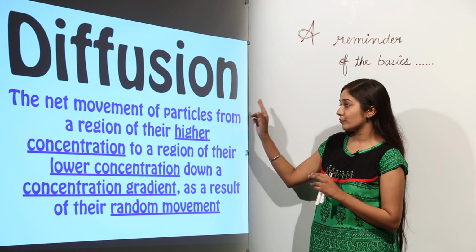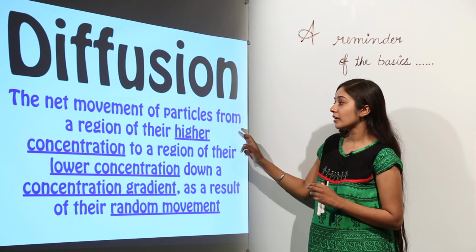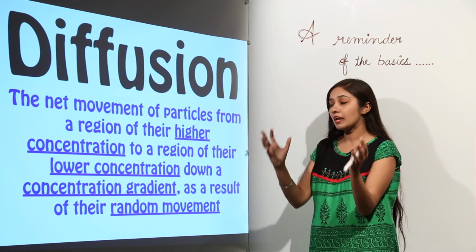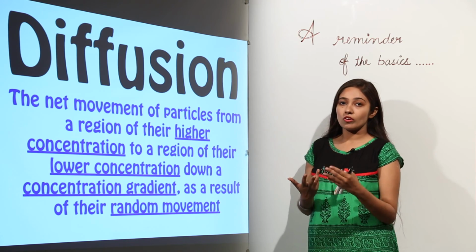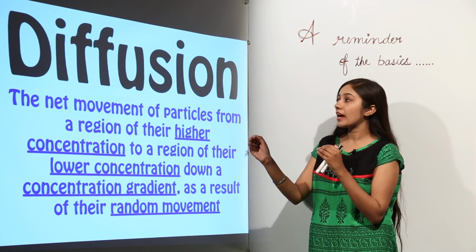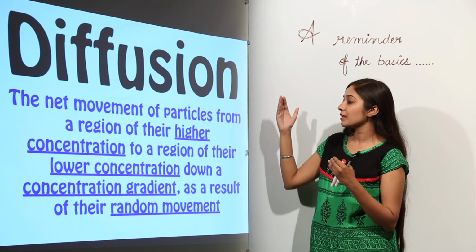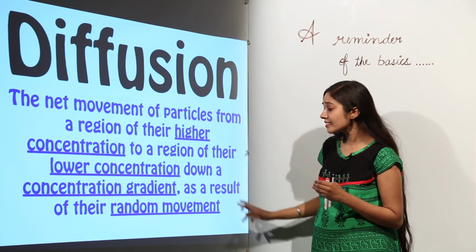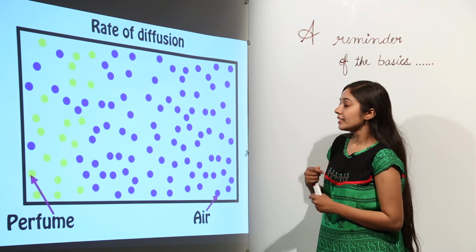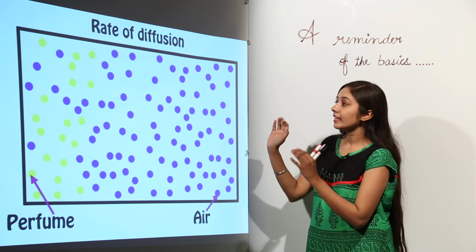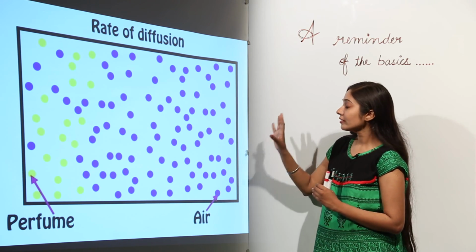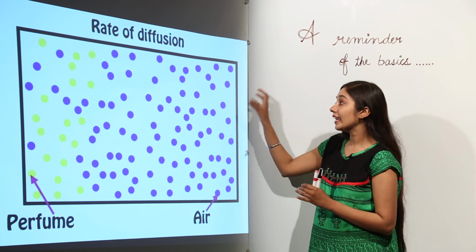So in diffusion, particles move from a region of their higher concentration, meaning where they are present more in number, to a region of low concentration, meaning where they are present less in number. This movement of particles is termed diffusion, and it is a random movement. So how is this going to happen? Suppose on the left hand side we have more perfume particles and on the right hand side we have more air particles.